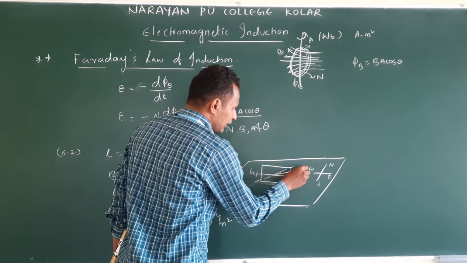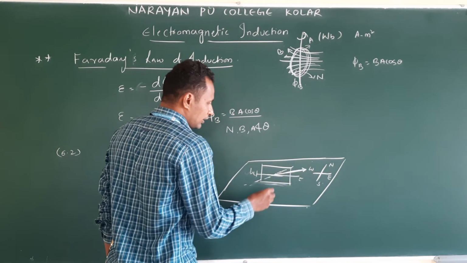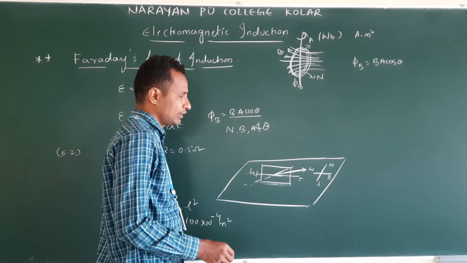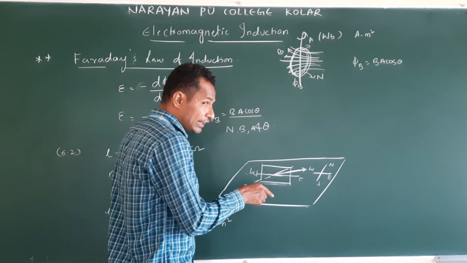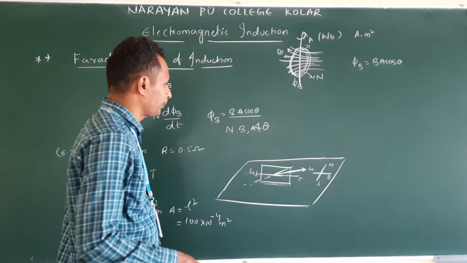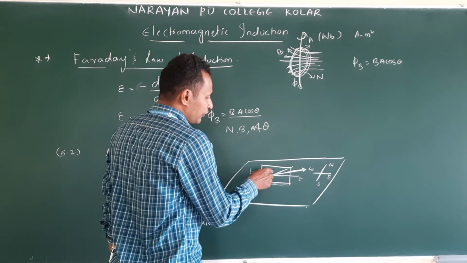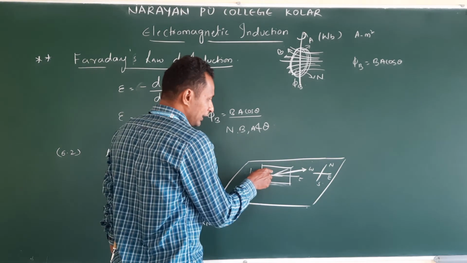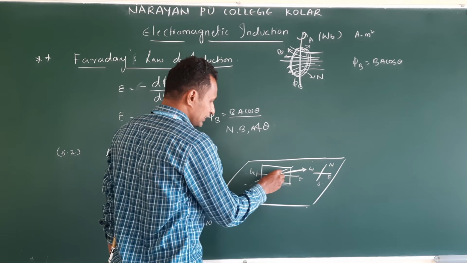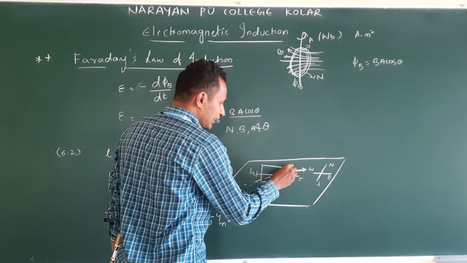Now this is the field direction. Am I correct? Clear? Area vector we need to take. We need to take angle between area vector and field. Clear? So when we keep the plane like this in east-west direction, area vector acts in the north direction.